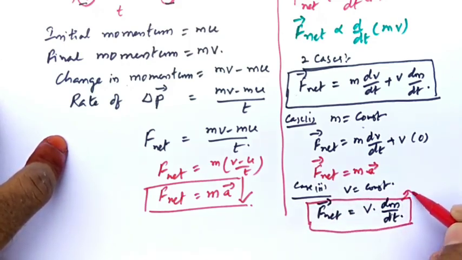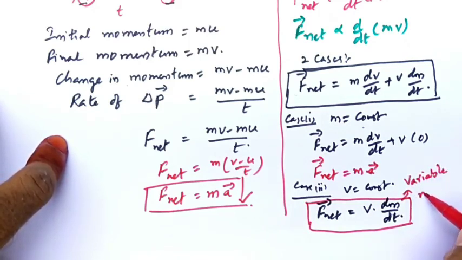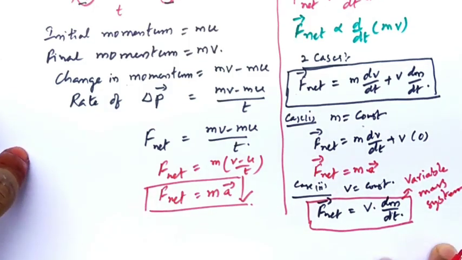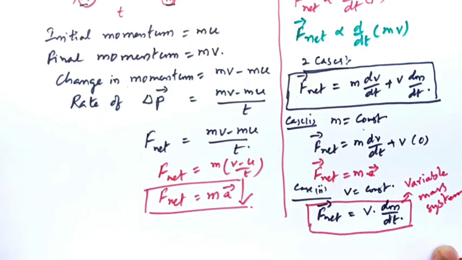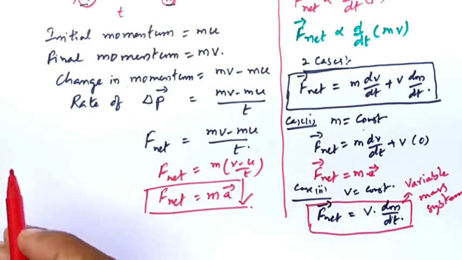Okay, this is applicable for variable mass system. Remember this. For variable mass system we apply this. Okay, is there any example of variable mass system? Yeah, there is an example. Okay, what is that? So I will give one example.